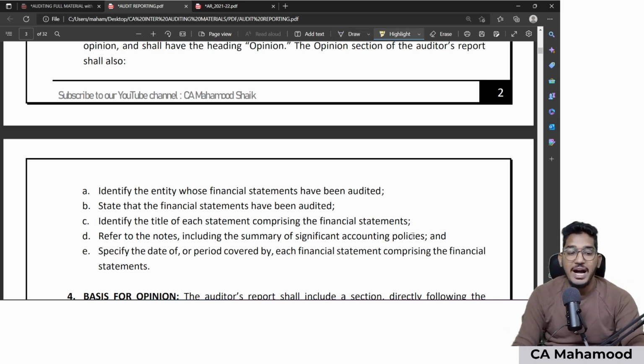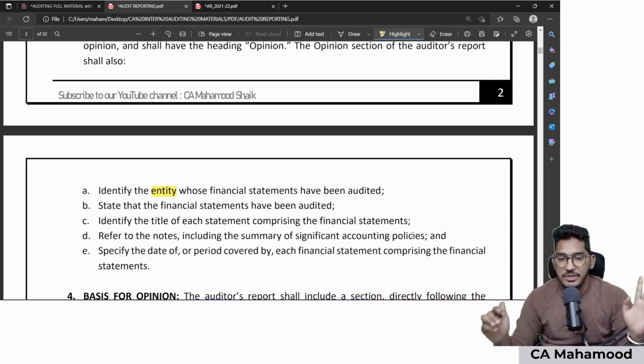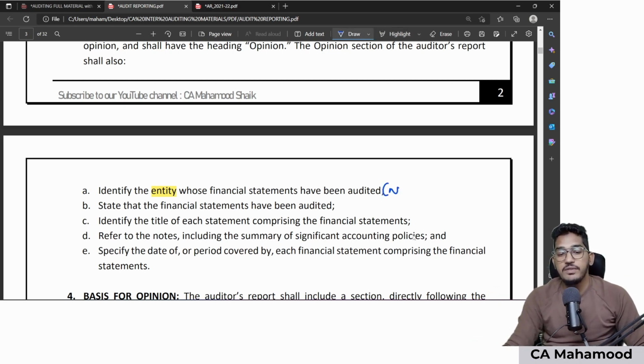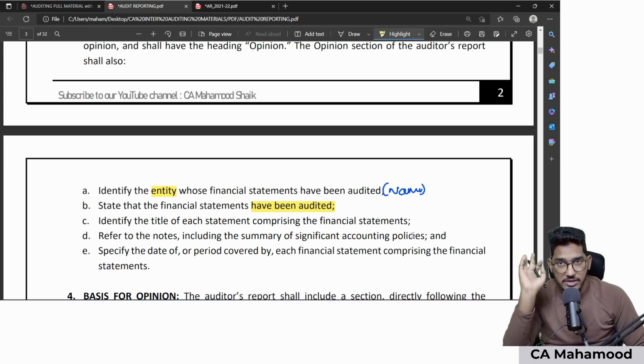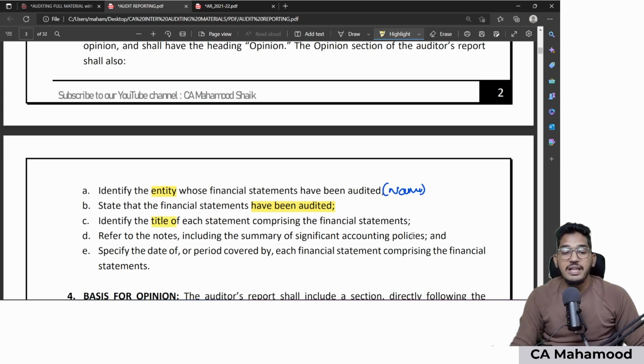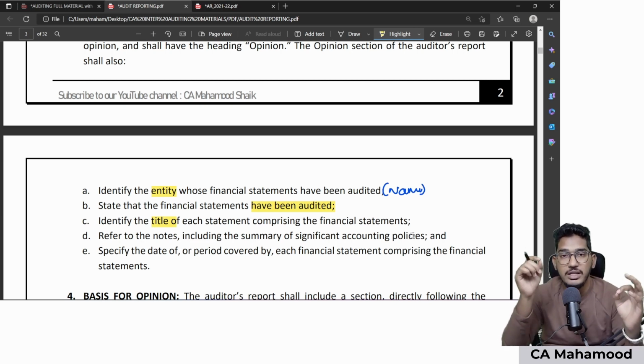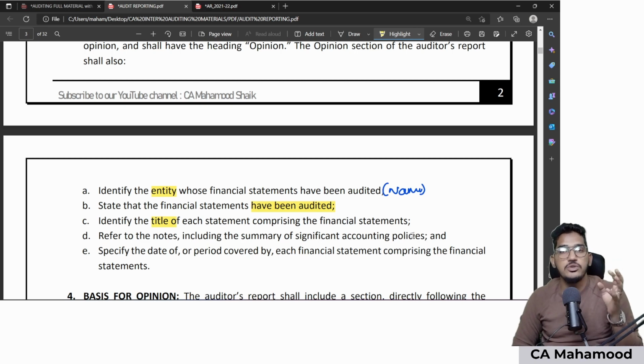Number one, you have to identify the entity whose financial statements you are auditing, that is, tell the name of the entity. Number two, you have to mention the fact that the financial statements have been audited. Mention that we have audited the financial statements. Number three, identify the title of each statement, like balance sheet, P&L, cash flow statement, etc. Number four, give a reference to the notes and summary of significant accounting policies. And finally, number five, give a reference to the date and period covered by the financial statements. These 5 things must come in your opinion paragraph.